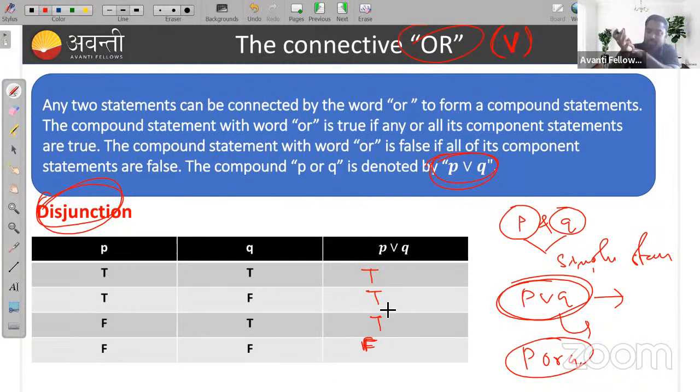All of your fathers are from Bengaluru or from your home. So if both the statements are true, either your fathers are from Bengaluru or from your home, or in your native place. Okay, both the statements.